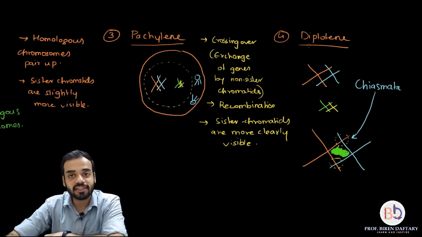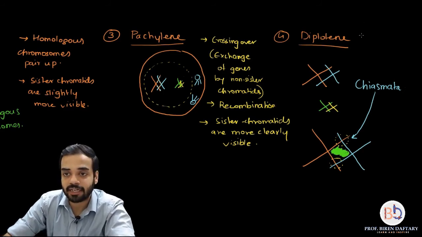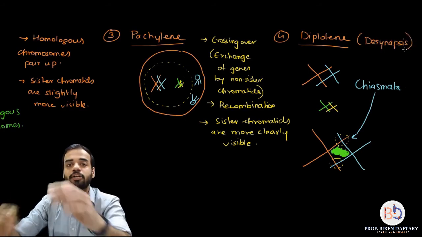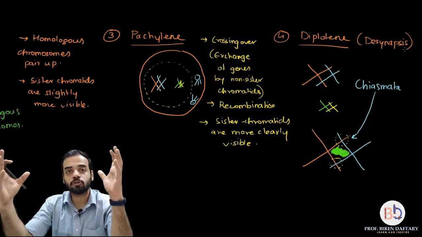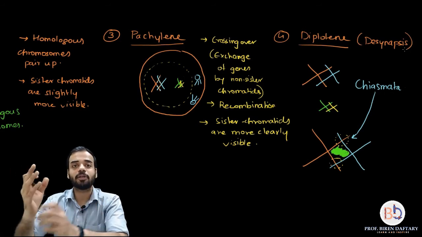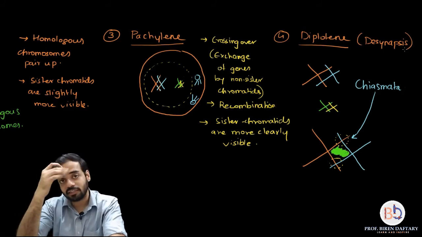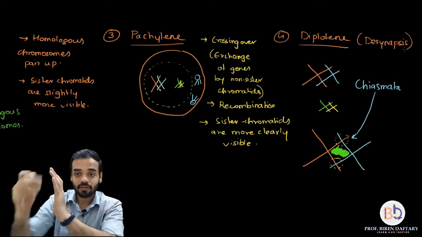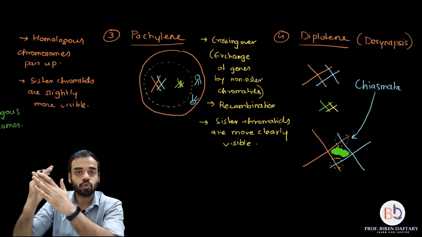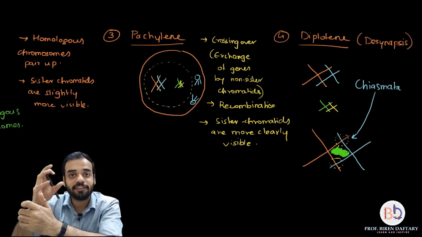So diplotene stage is also called the desynapsis stage. I will write it down over here in the bracket. Desynapsis means that the chromosomes begin to repel each other. In synapsis, the chromosomes attach to each other and come close to each other, but in diplotene they begin to repel each other, and because of that the amount of synaptonemal complex decreases in diplotene stage. The X-like structure where the two non-sister chromatids overlap is called chiasmata. So the chiasmata is very clearly seen.